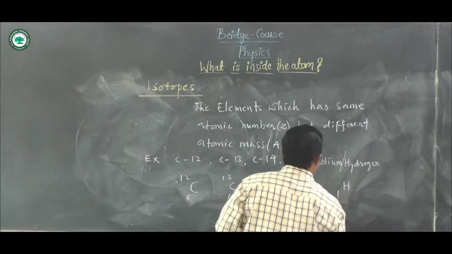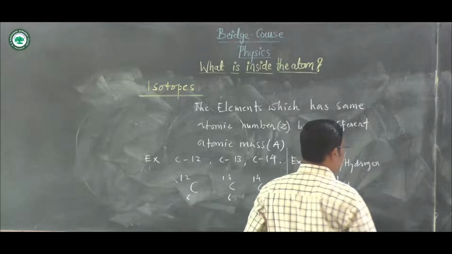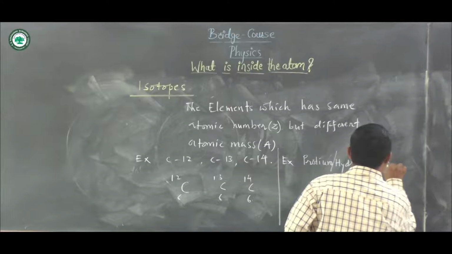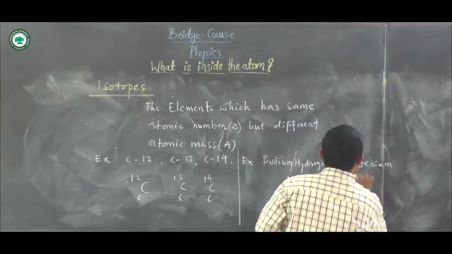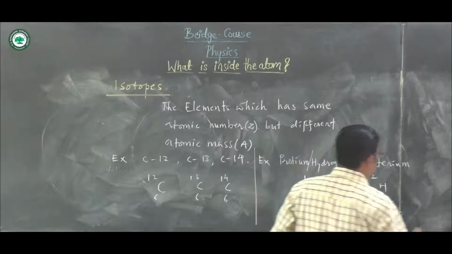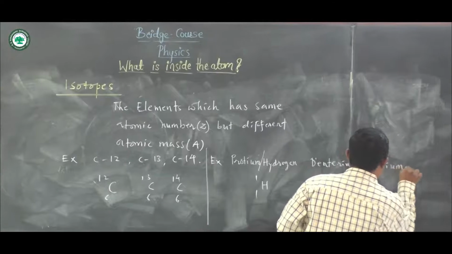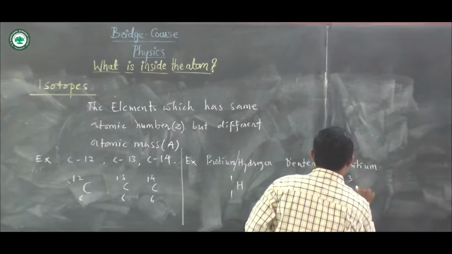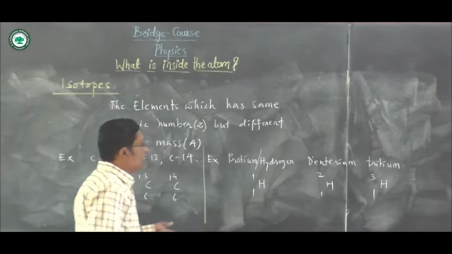This H has atomic number 1 and atomic mass 1. The second type of hydrogen is deuterium, which has atomic mass 2 and atomic number 1. And the next one is tritium, which has atomic mass 3 and atomic number 1.